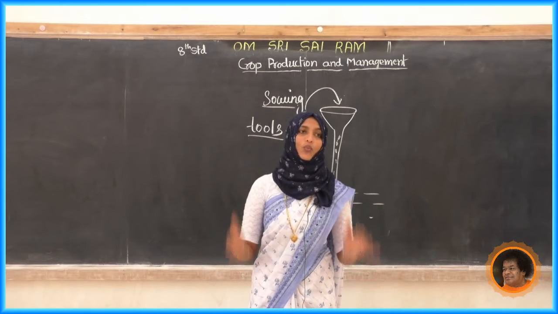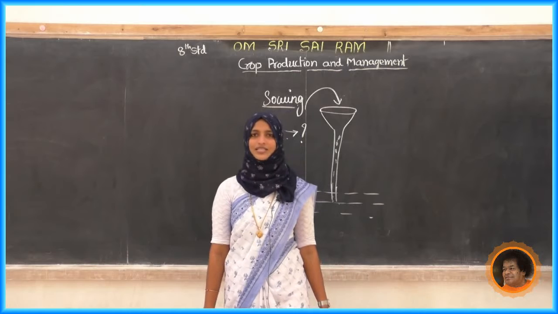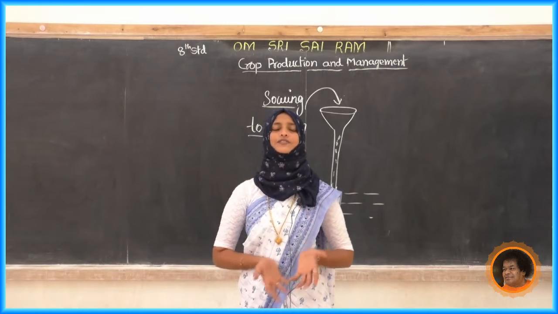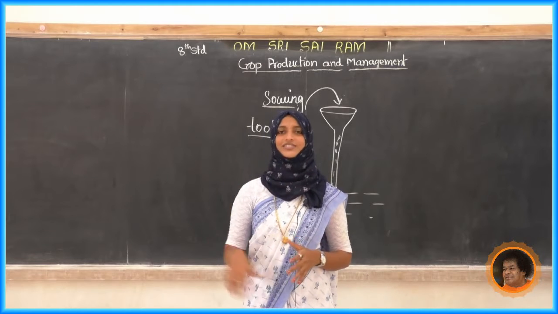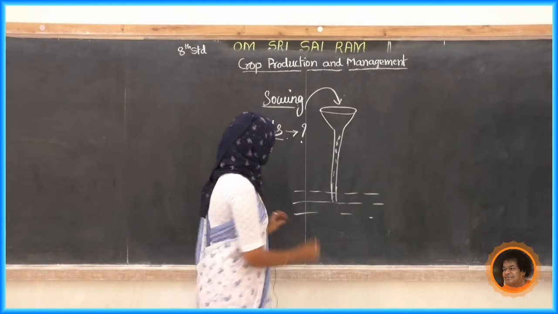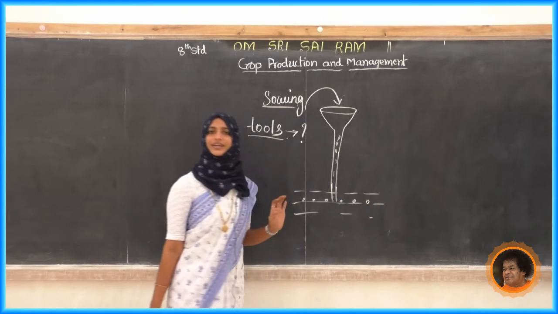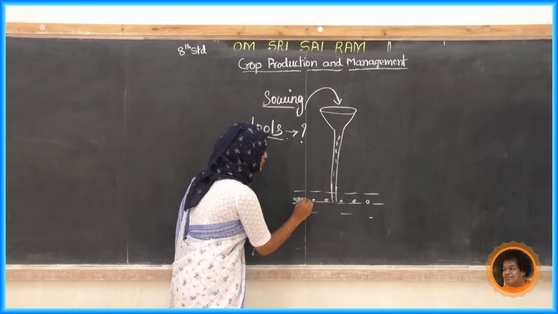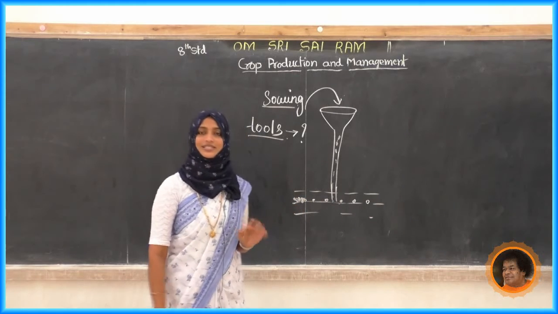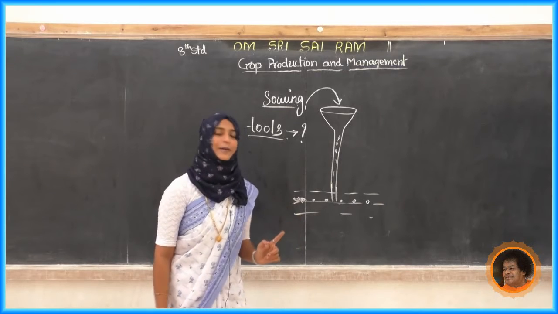Now tell me, why do they maintain equal distance and depth for sowing? Just think, students, why they prefer that. If there is no equal distance and clusters of seeds come together, what will happen?